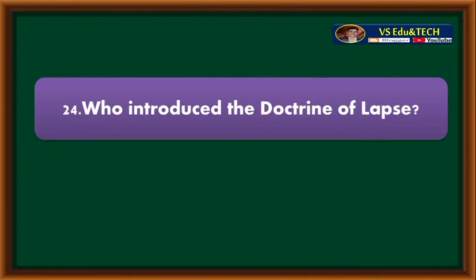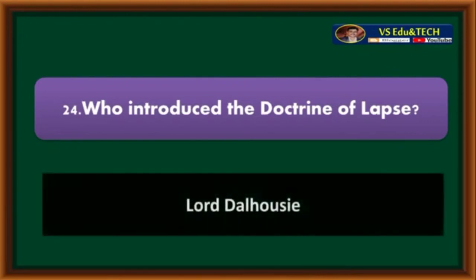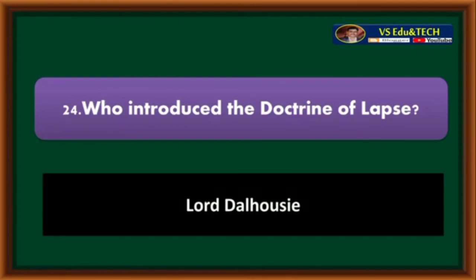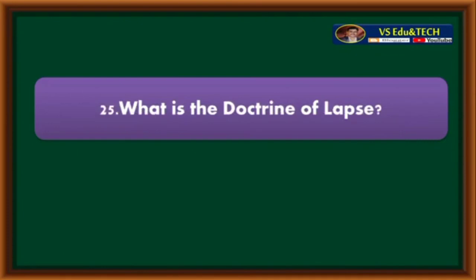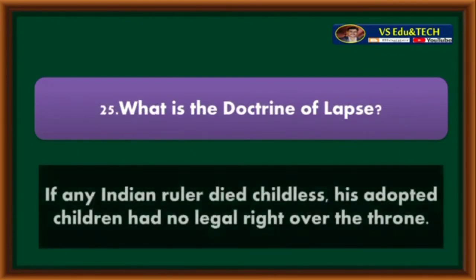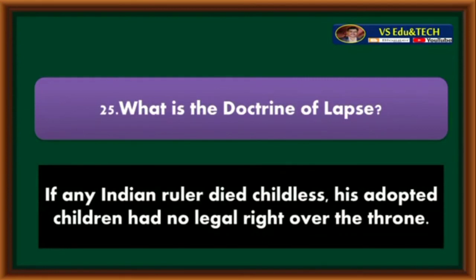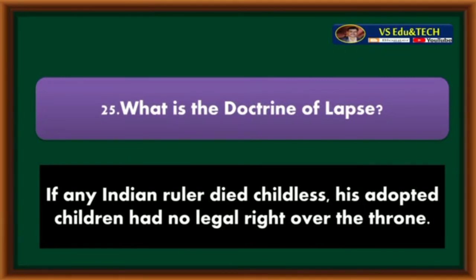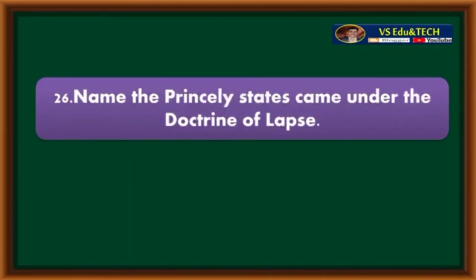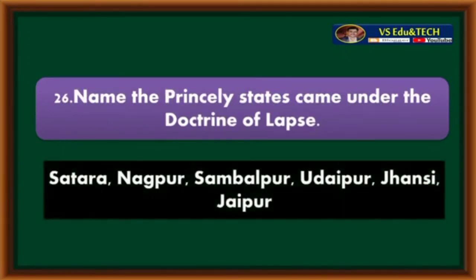Who introduced the doctrine of lapse? Lord Dalhousie. What is the doctrine of lapse? If any Indian ruler died childless, his adopted children had no legal right over the throne. Name the princely states that came under the doctrine of lapse. Satara, Nagpur, Sambalpur, Udaipur, Jhansi and Jaipur.